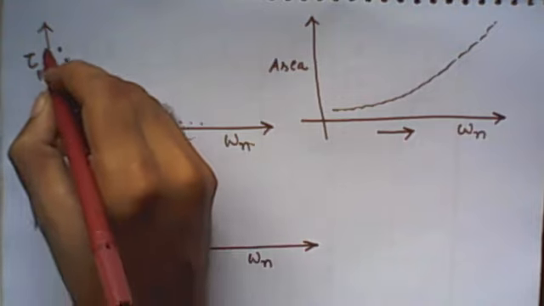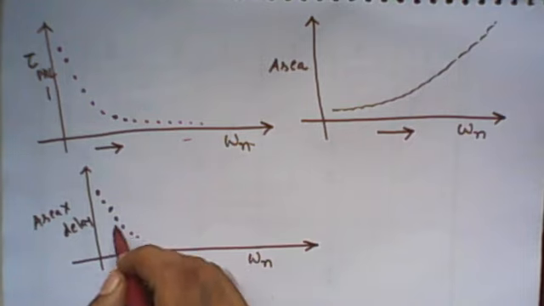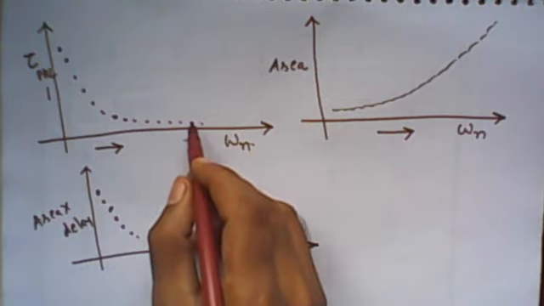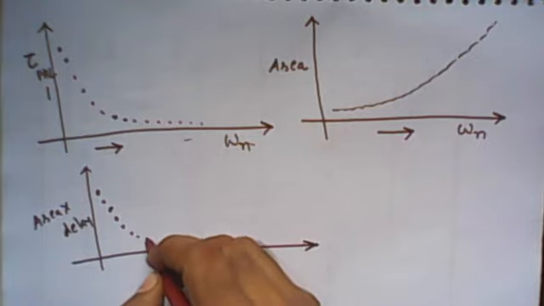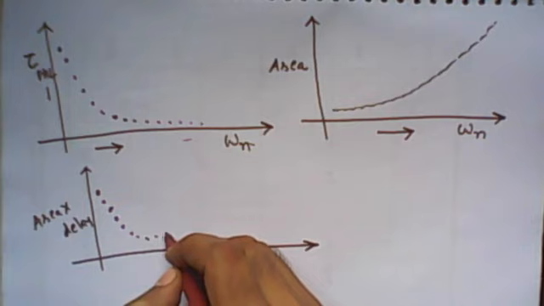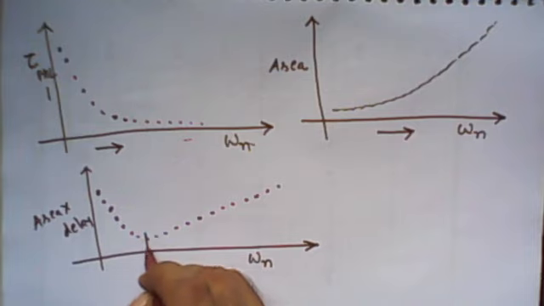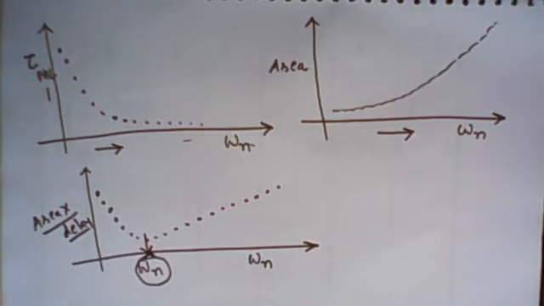Initially it is exponentially decreasing. Initially, as we increase W upon L, this product will decrease. Afterward there is no major change in propagation delay times. Once we reach the optimum value of W N, then it is increasing the area. So as we increase W upon L, after that the area starts increasing, right? So we have to find a point at which we get the minimum area into delay product. This is the optimum value of MOSFET which optimizes both parameters: one is the area, another is the delay, right?